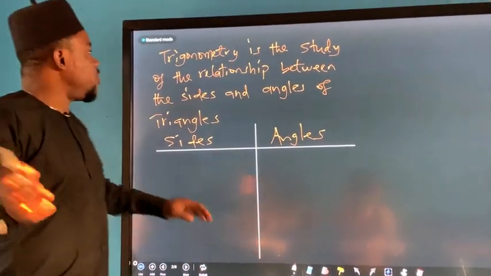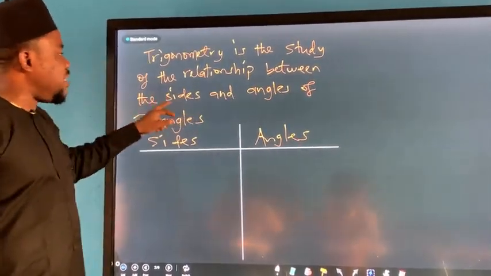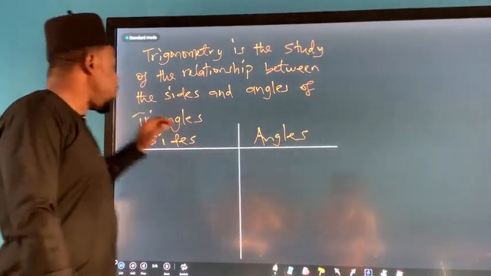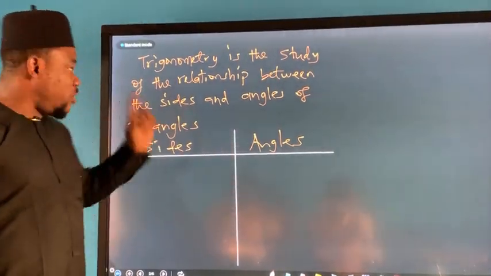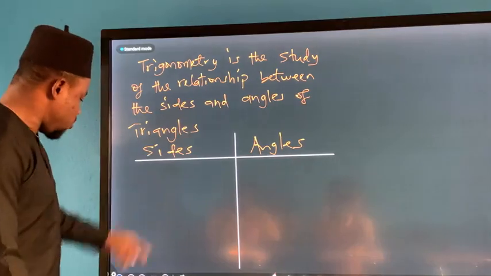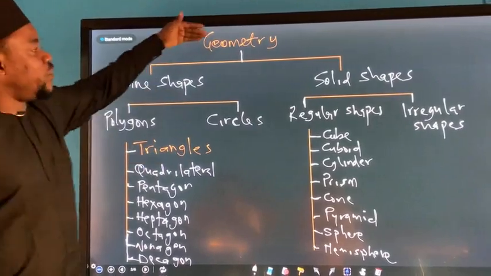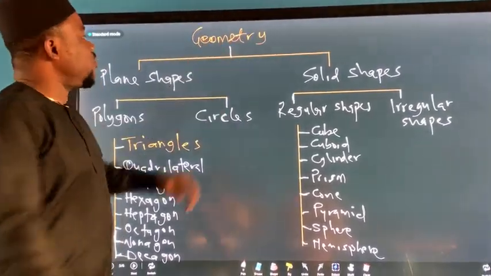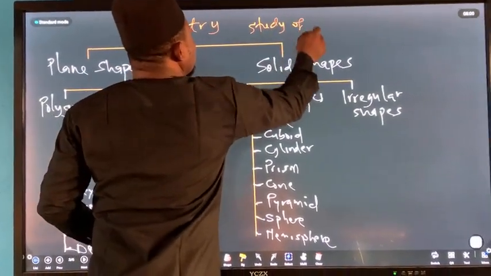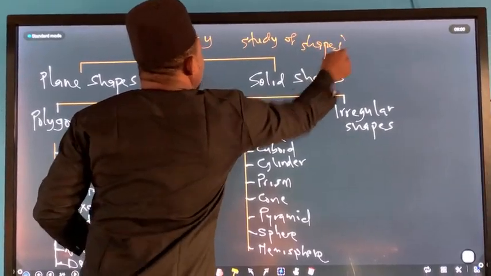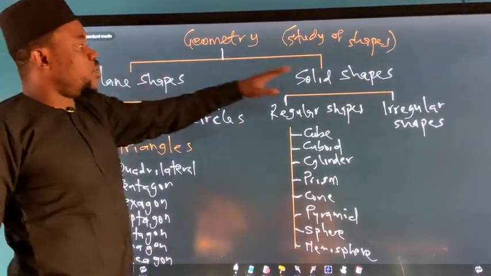What I would say trigonometry is: trigonometry is the study of the relationship between the sides and the angles of triangles. Before now, we have talked about triangles under geometry. We said geometry is the study of shapes. Alright? And then geometry is broadly classified into two: plane shapes and solid shapes.